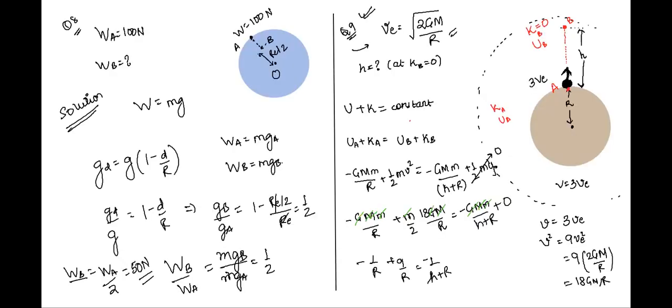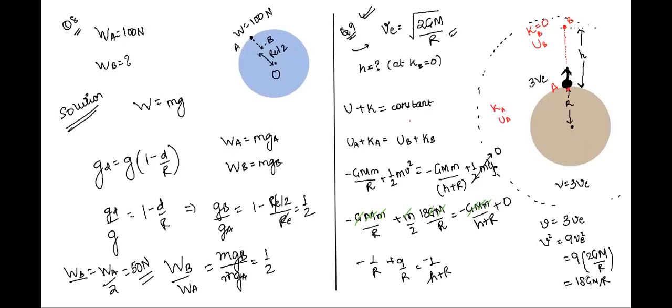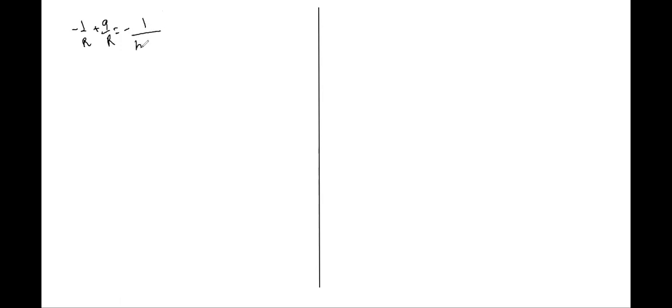We'll have 1 minus 1 by R plus 9 by R is equal to minus 1 by R plus H, minus 1 by R plus H. And therefore, this will become 8 by R is equal to minus 1 by R plus H. And so this will become 8R plus 8H is equal to minus R. And what will our equation look like? Let us see. Just have a look.